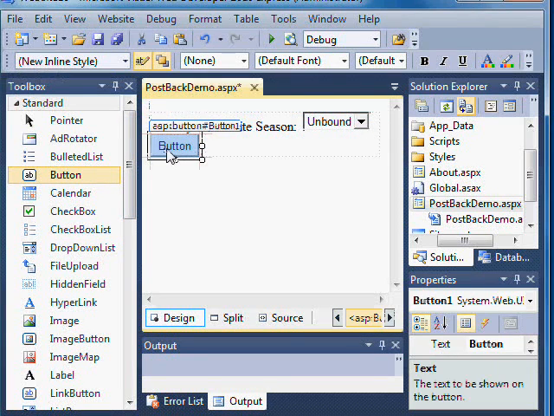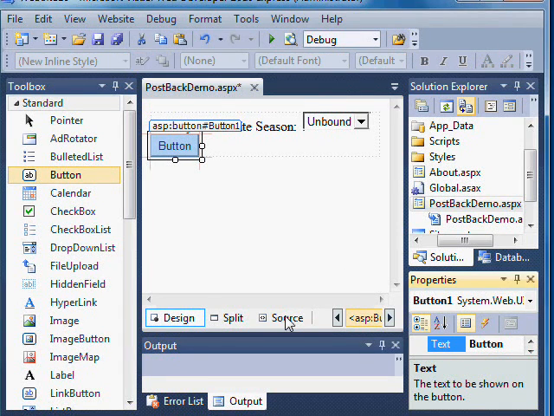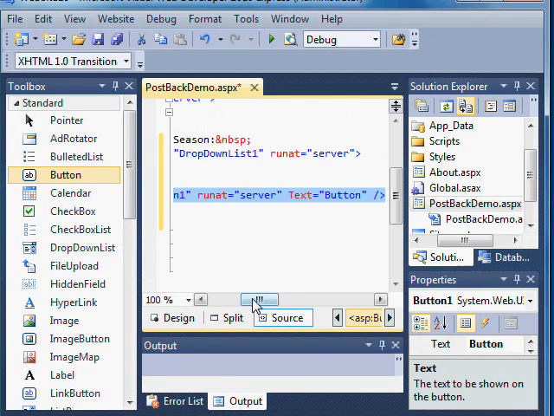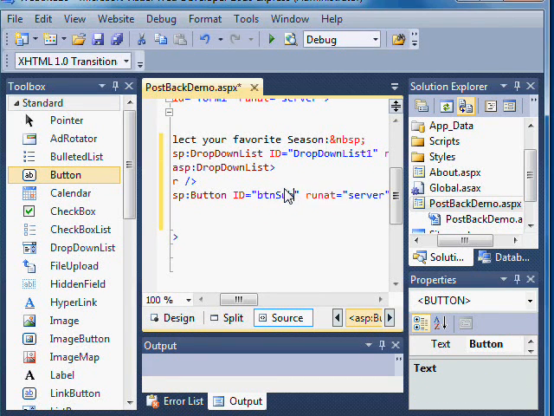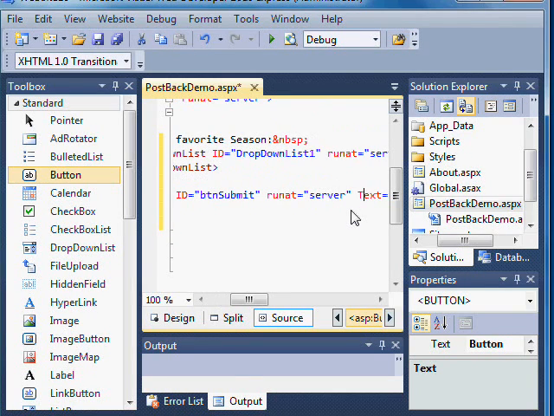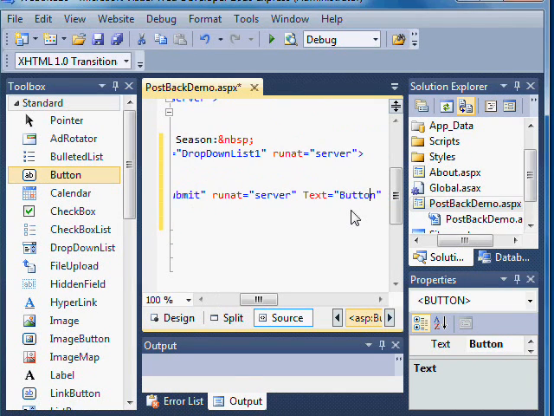With that said, I'm going to click beside this control, hit enter, and drag a button in. Now, I could set the button's properties in the properties panel of Visual Studio, but instead let's do it in the source view of the design page. So what you see now is an ASP button, and it has an ID tag. That's really vital because that's where you rely or interact with the control in C#. So I'm going to call it button submit, and it runs at the server, which any web control has to do, and the text I'm going to change from button to submit.